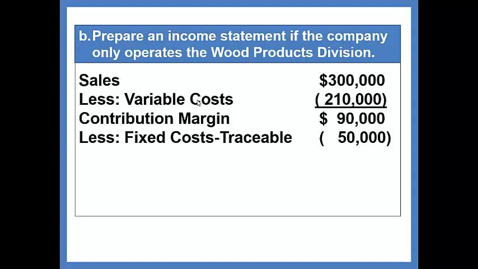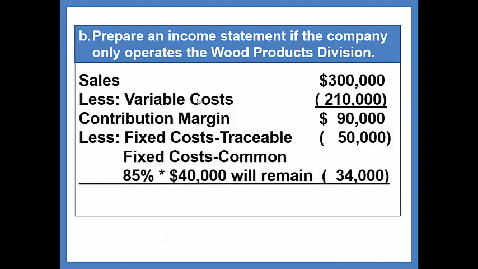They are $50,000 given in the problem. But now the fixed costs that are common, 85% of those are going to remain. Since 15% can be eliminated, 85% will remain, $34,000. So overall, company-wide income will be $6,000.